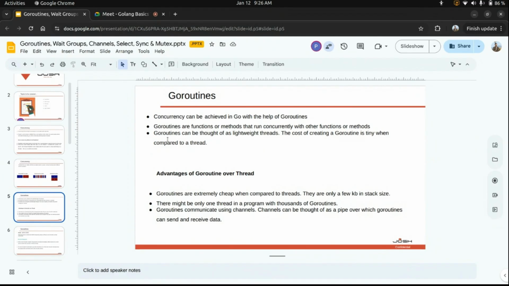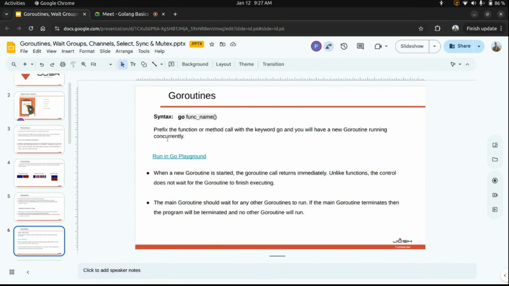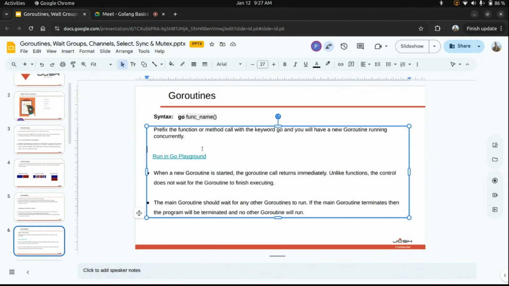So I'll call these functions simply using the keyword go: go A and go B. This will call the functions as Go routines. The compiler will not wait for a function to return first. It will start execution of both functions concurrently. So the syntax is go and the function name. Prefix the function or method call with the keyword go, and you will have a new Go routine running concurrently. We'll see this with a simple example.